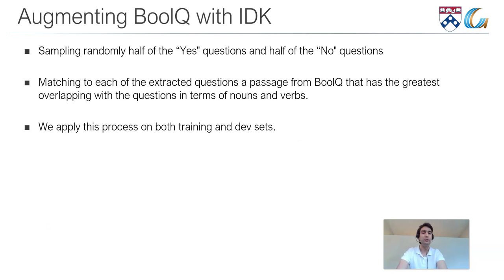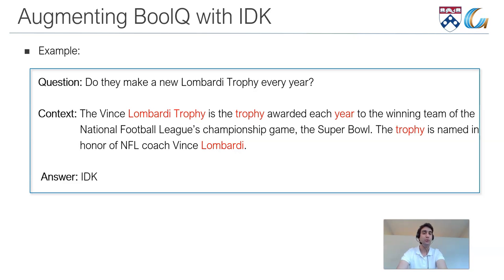To augment BoolQ with unanswerable questions, we use the existing questions and paragraphs from BoolQ, and for some of the questions in BoolQ, we match them to passages that have the greatest overlapping with the questions in terms of nouns and verbs. We apply this process on both training and dev sets. The idea is to have relevant questions, but still with an I don't know answer. For example, here we match the question, do they make a new Lombardi trophy every year, to this context that has a lot of overlapping, Lombardi trophy, year with a question, but still the answer is I don't know.